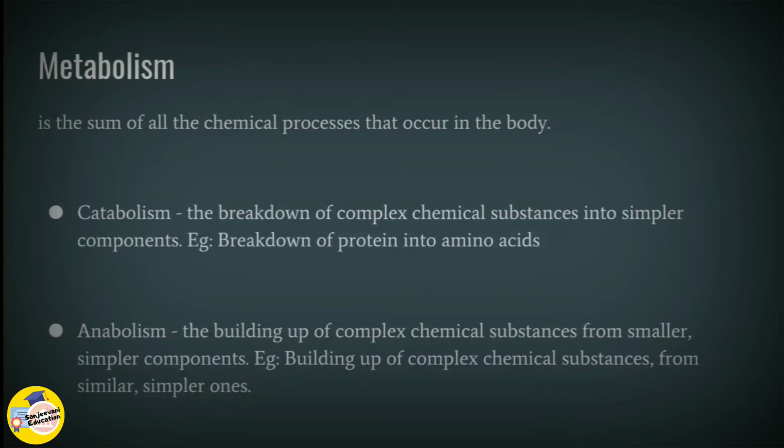For example, whenever we eat food, the food contains nutrients such as fats, carbohydrates, and proteins. These nutrients involved in the food need to be broken down so that they can be absorbed by our body, such as protein being broken down into amino acids. Now, to build up the body structure such as bones and muscles, these smaller components combine together from similar kinds and build up proteins and fat.